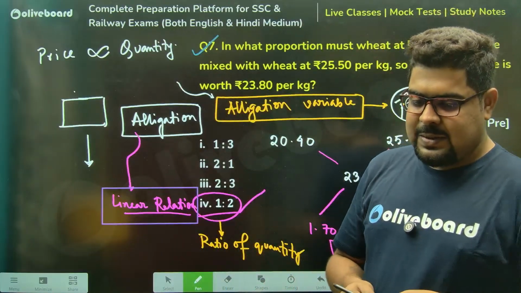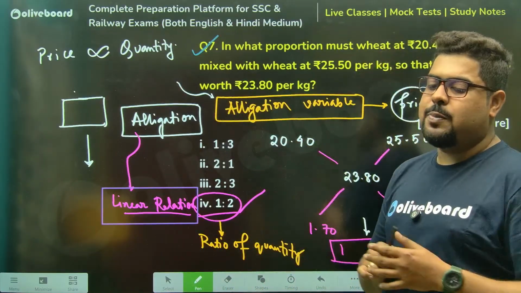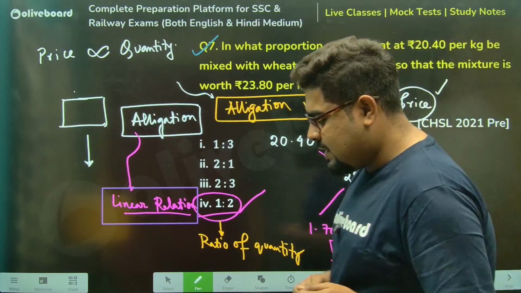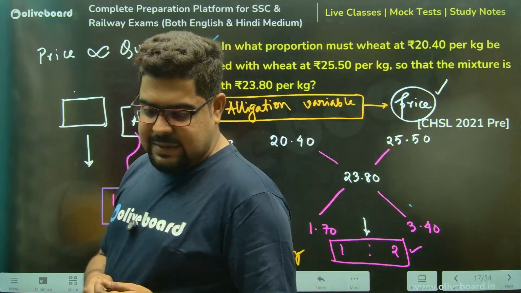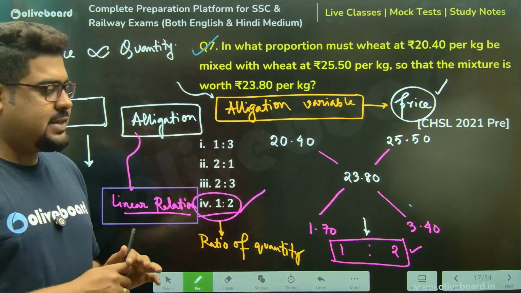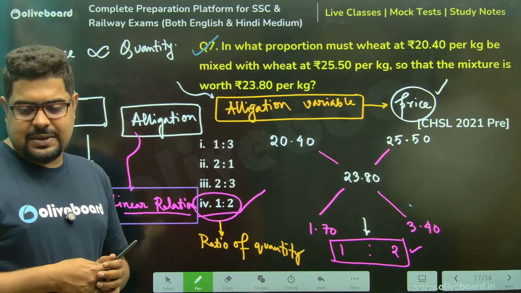Clear? So again, when you are learning, learn properly. Don't just learn for the sake of it. This is proper allegation. Clear, everyone?